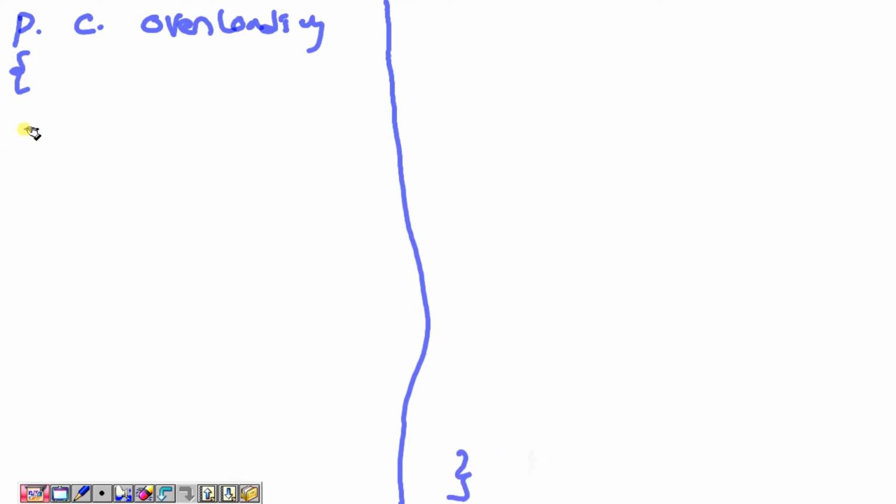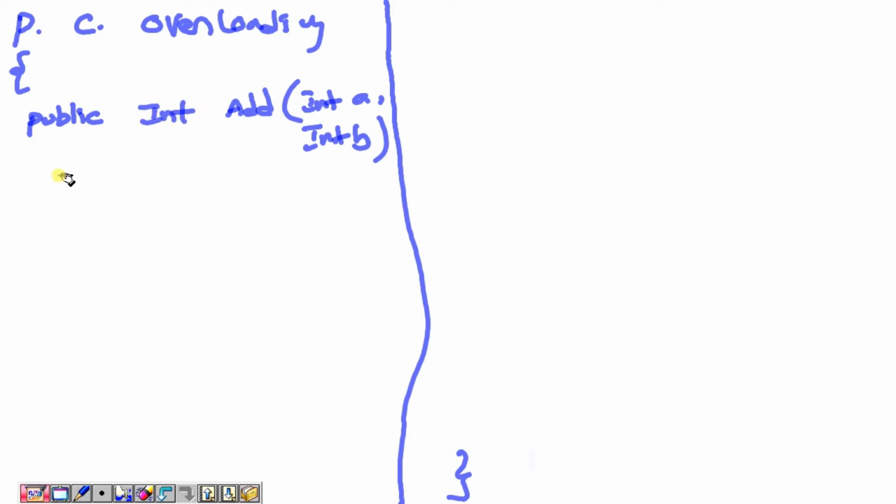Now, coming here, I'm declaring two methods, public, and now I can go for the add method. Here I can write int a comma int b. These are two parameters. Now I want to return the value, so I put int in place of the void data type. So open braces, close braces.